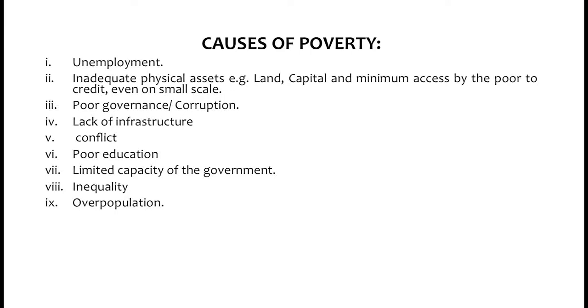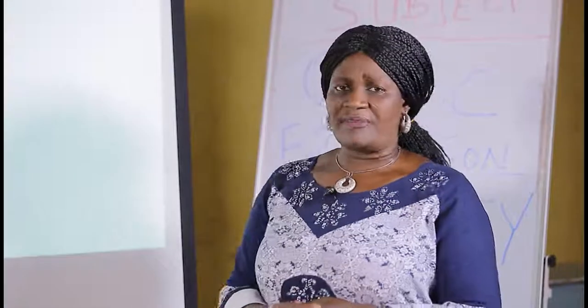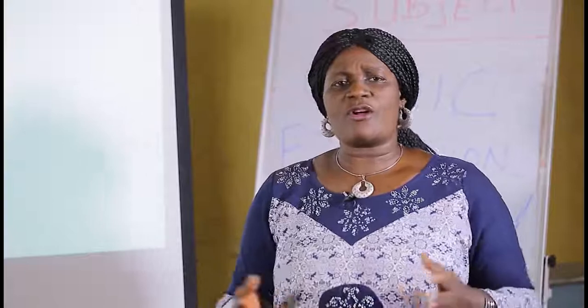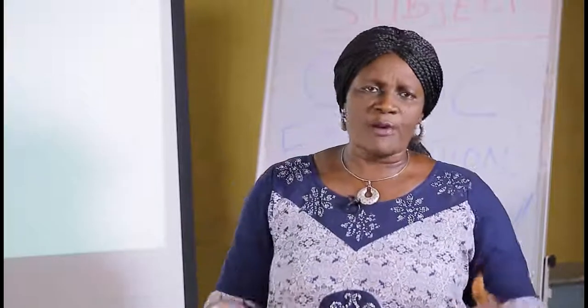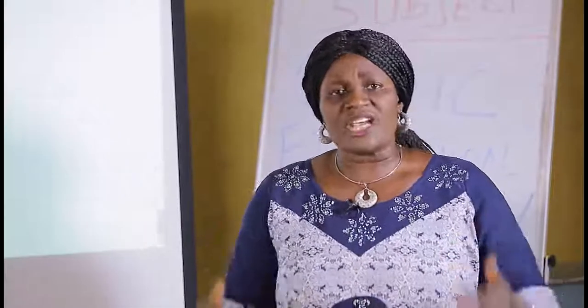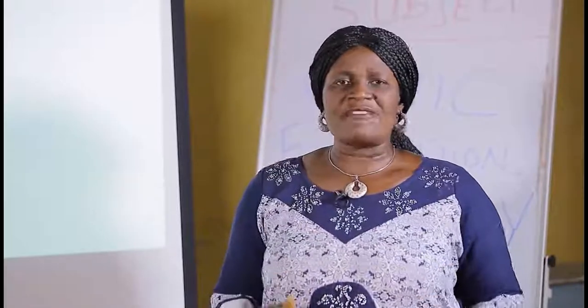We also have poor governance or corruption. When the government of the day is corrupt, they do not govern the people properly. The resources that are supposed to be used to take the people out of poverty will be channeled into private pockets or private use.